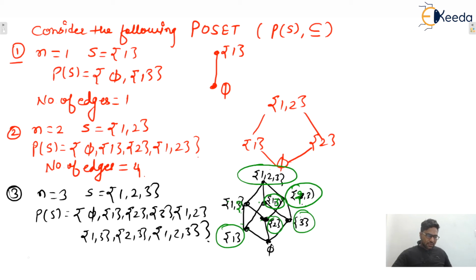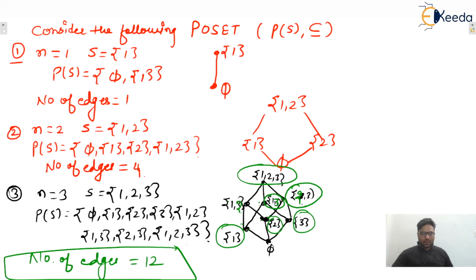So here number of edges will be how many? Number of edges you can count in this particular Hasse diagram, that will be 12 only, isn't it?